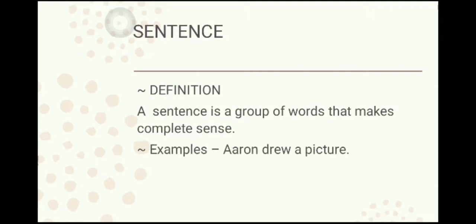Aaron drew a picture. See, here in this sentence, the words are arranged properly. First, we have a noun, that is Aaron, or we can say the subject. He is doing an action, so we have the word drew. Then there is an article, that is a, and then what he is drawing is said, that is a picture. So the group of words are arranged properly, and that is why it is making complete sense to us. One more. Robert was a good king. Similarly, here also the words are arranged properly, and that is why we call it a proper sentence, because it is making complete sense.